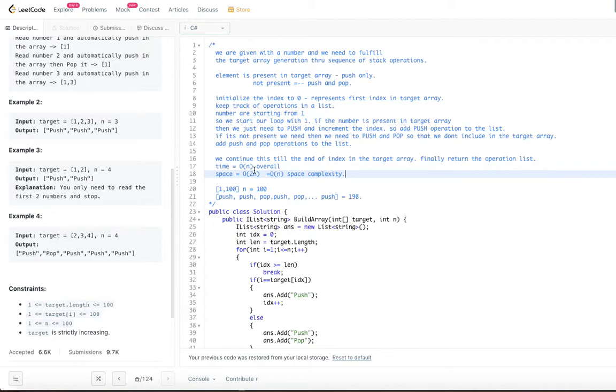But in practicality, it is almost equal to order of 2n. But since we remove constants like 2, the overall space complexity we will call order of n. So the time complexity is order of n and space complexity is also order of n for this particular problem.